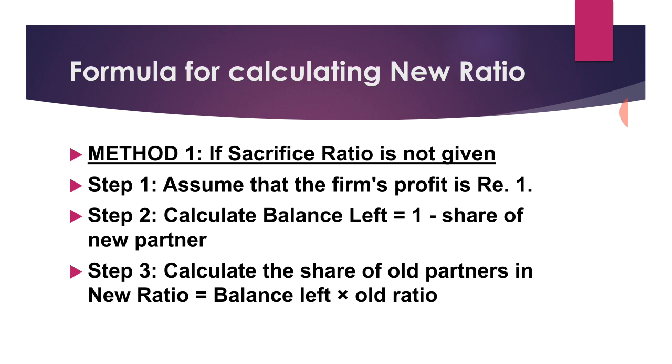First method, if sacrifice ratio is not given. First step is to assume that the firm's profit is ₹1. Second step, calculate balance left. Balance left is equal to 1 minus share of new partner. Step 3, calculate the share of old partners in new ratio, which is equal to balance left into old ratio.